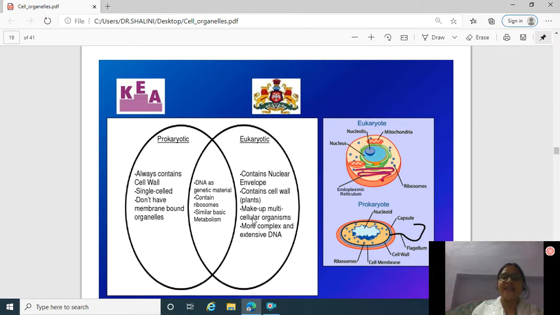In the eukaryotic cell, they contain nuclear envelope, contain cell wall, and make up multicellular organisms. They are more complex and have extensive DNA. And DNA is the genetic material in both prokaryotic and eukaryotic cell. They both contain ribosomes and they both have similar basic metabolism.